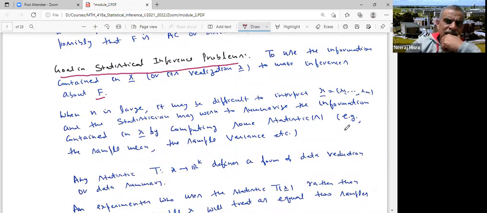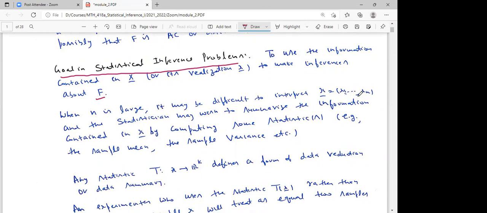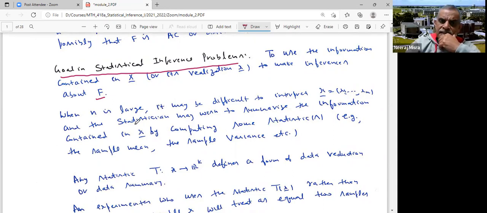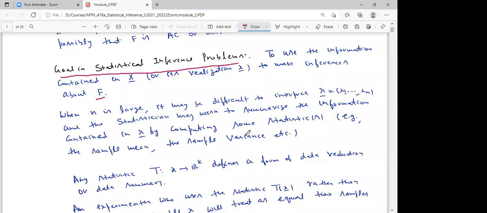Especially when the sample size is large, it may be difficult to interpret X1, X2, ..., Xn. You have huge data, right? N-dimensional data, and n is very large. So I may not be able to interpret this data very precisely. Any doubt?